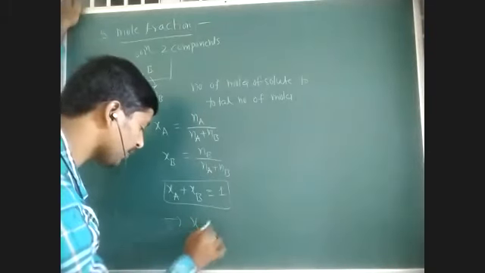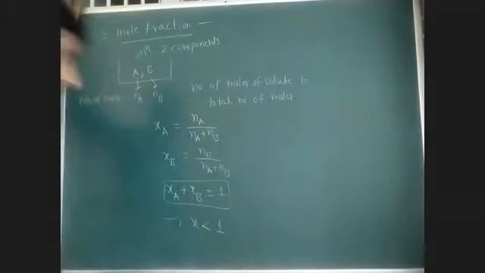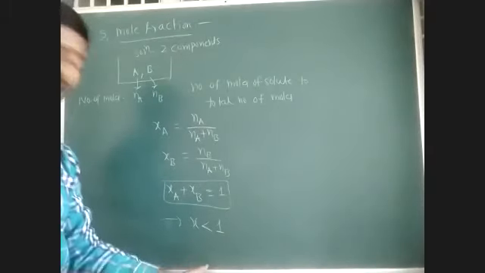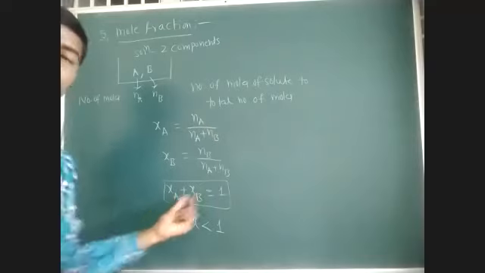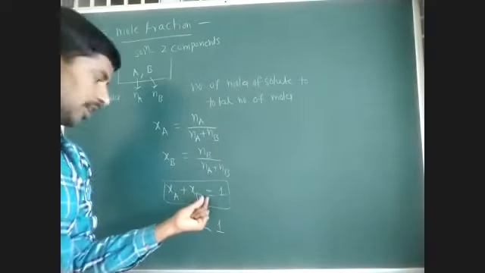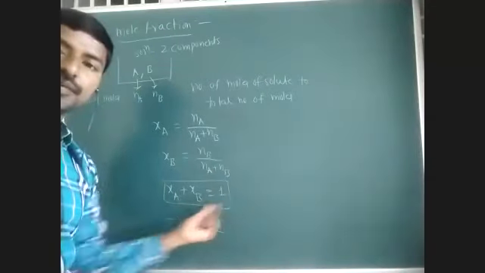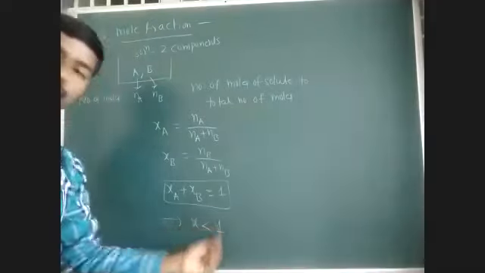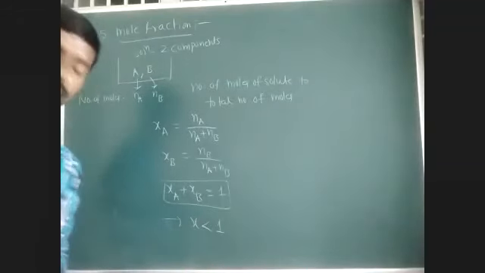Always the mole fraction value of a component in the solution is less than 1, since the sum of the mole fractions is equal to 1. If component A is present 90% and component B 10%, that is 0.9 and 0.1, so we get 1. With 50% each, 0.5 and 0.5, we get 1.